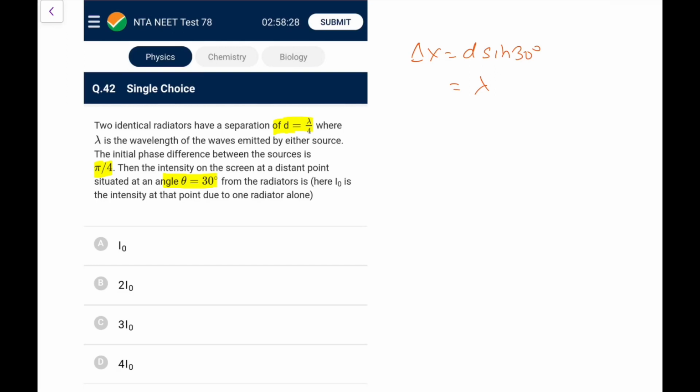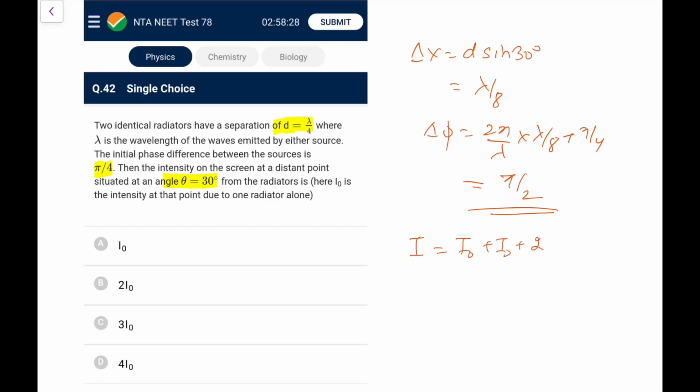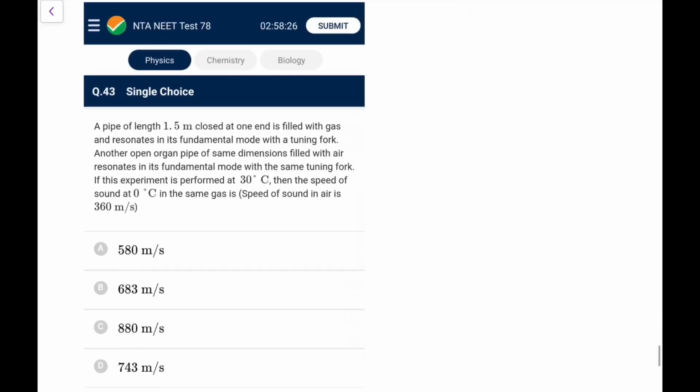You can directly say that would be equal to lambda by 8. So the phase difference would be 2 pi by lambda into lambda by 8, plus you have this pi by 4 already. So it becomes pi by 2. So the intensity would be I naught plus I naught plus 2 under root I1 I2 cos of pi by 2. Cos pi by 2 is 0, so it would be 2 I naught. So I'll go for option B. In this particular case, it would be 2 I naught.